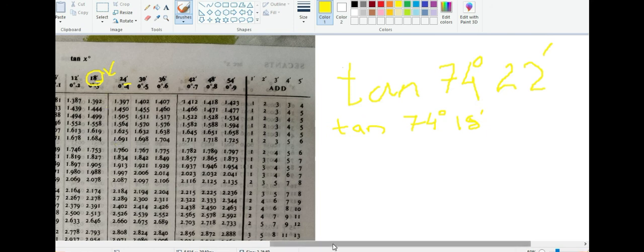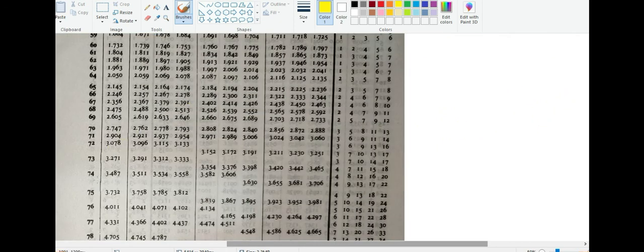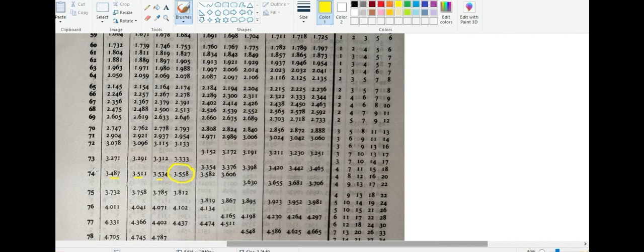Now for that I need to go to 74. There 18 is here, so I am going down to 74. There you are, 74 and 18. This one was 0 minute, this is 6 minute, this is 12 minute, this is 18 minute. Now you can cross check it by the way. This is your angle, 74 degree. Now let's go up, see 18 minute, and 74 degree.